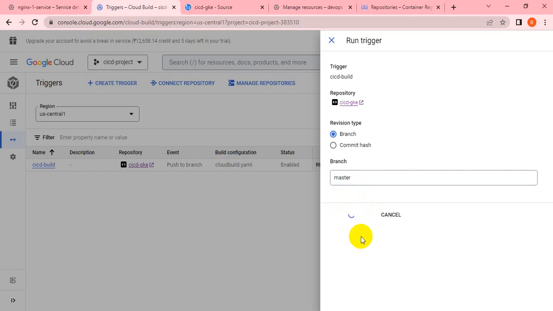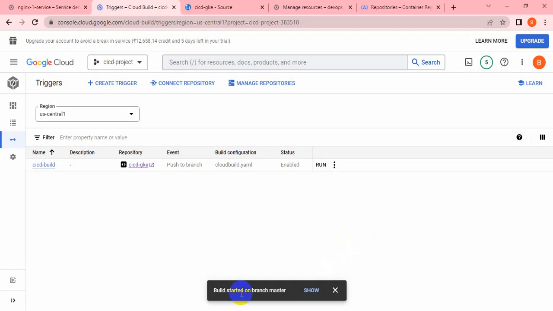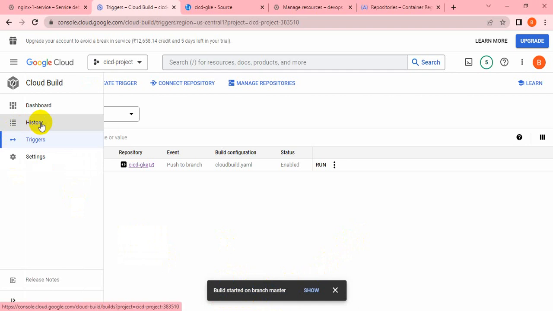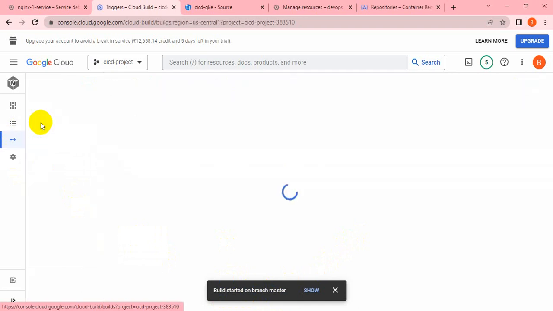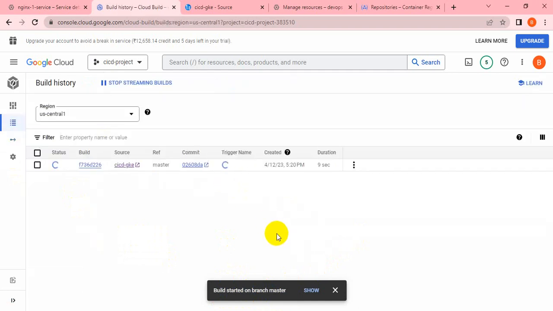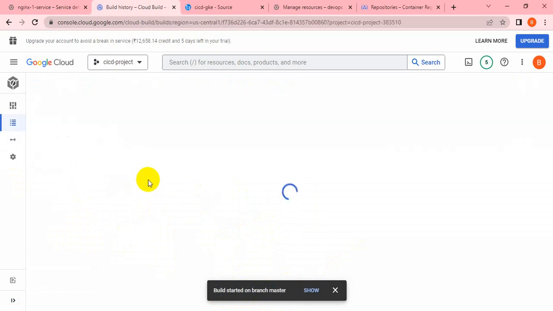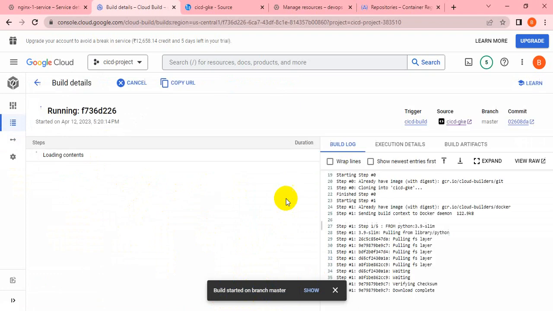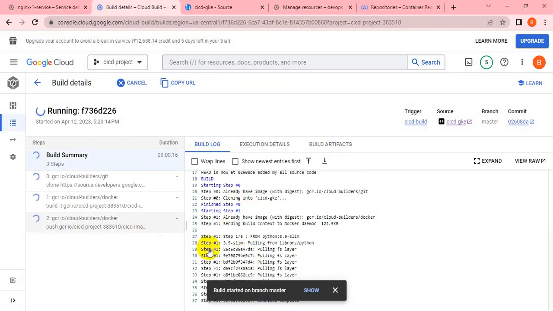Yeah, it started, but I'm not sure whether it will fail or pass. Let me go to the history. It's running now, so let me open it so we can see inside the build what is happening.